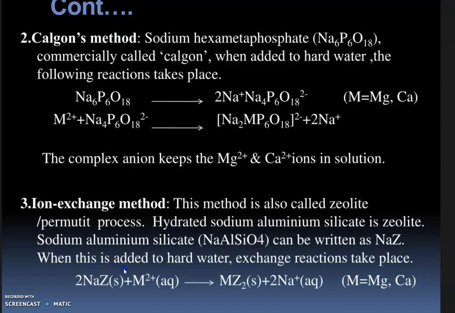Next one is Calgon's method. Here we can use sodium hexametaphosphate, commercially called Calgon, which is added to hard water, and the following reactions take place. Next one is the ion exchange method, also known as the zeolite or permutit process. Here we are using zeolite with hard water to exchange the ions.